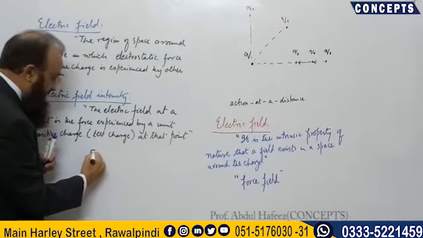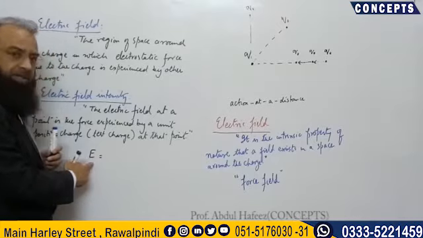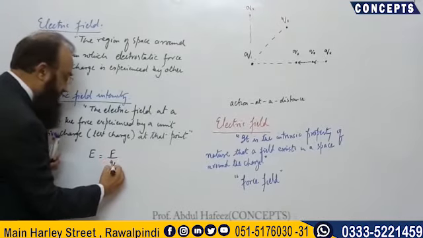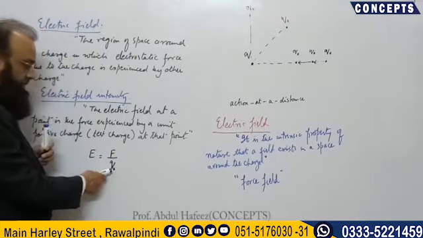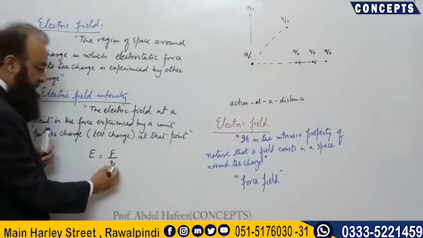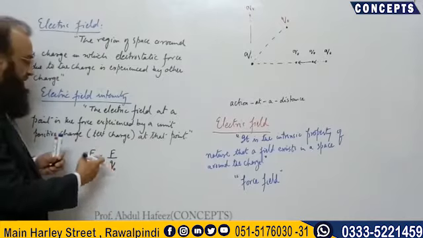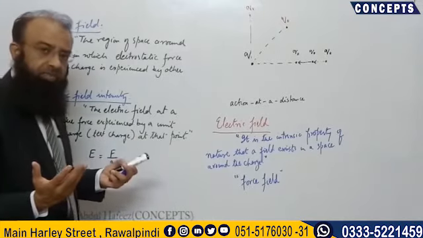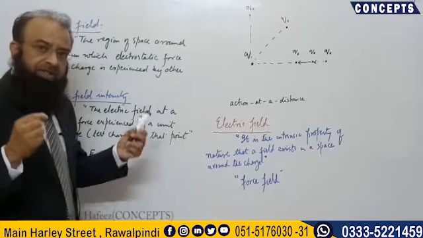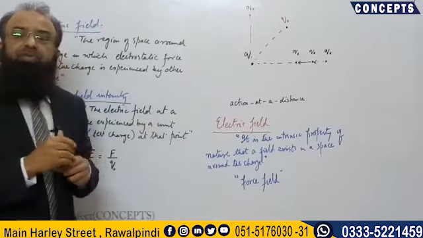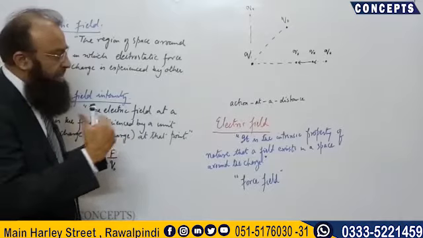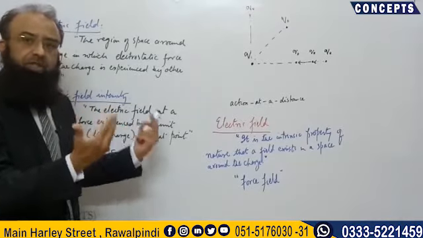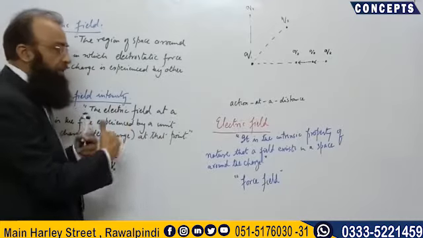Mathematically, we can write this as E, the representation for electric field, is equal to F by Q naught, and this Q naught is called a unit positive charge, or usually we call this a test charge. So what is a test charge? Test charge is a charge whose magnitude is very small, so that it may not affect, it may not distort, it may not disturb the field of the charge under observation.